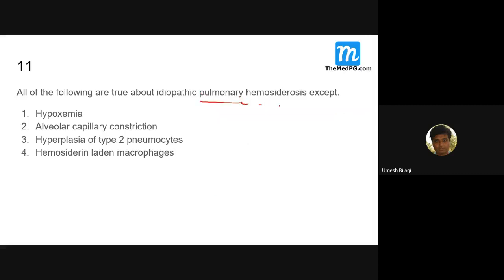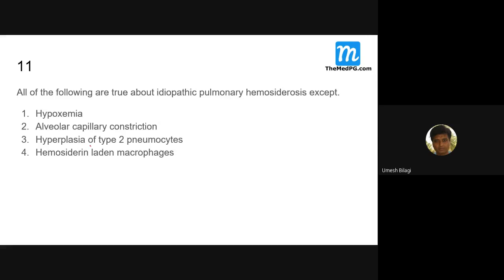Now, when you look at the term idiopathic, anywhere you get the idiopathic term prefixed to a disease, you should start imagining there could be conditions which manifest the same way with known causes also. That's what it suggests. Idiopathic pulmonary hemosiderosis, except. So what do you expect here? Will hypoxemia be there or not? This DLCO is a false positive, so hypoxemia will be there. Alveolar capillary constriction.